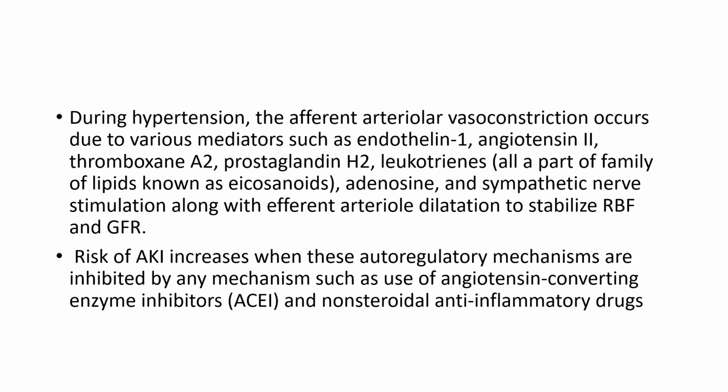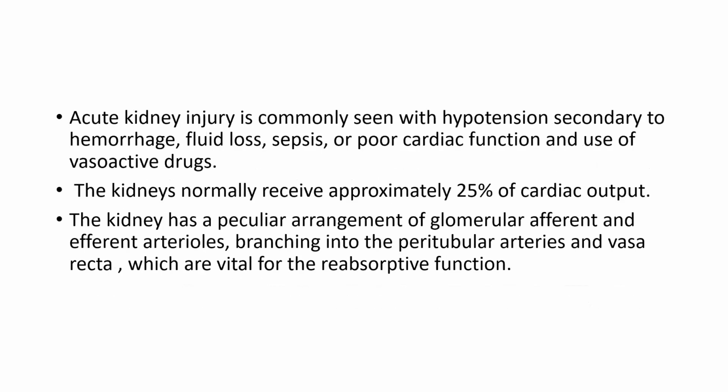So the risk of acute kidney injury increases when these autoregulatory mechanisms are inhibited by mechanisms such as the use of angiotensin converting enzyme inhibitors and non-steroidal anti-inflammatory drugs. So acute kidney injury is commonly seen with hypotension secondary to hemorrhage, fluid loss, sepsis, poor cardiac function, and the use of vasoactive drugs.